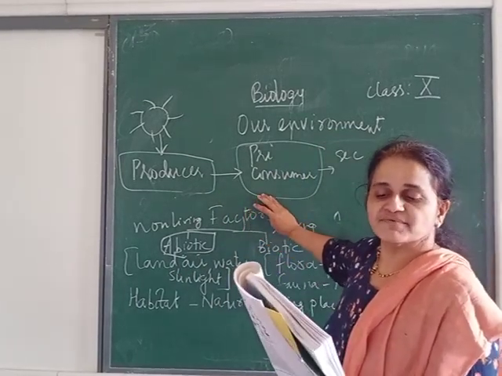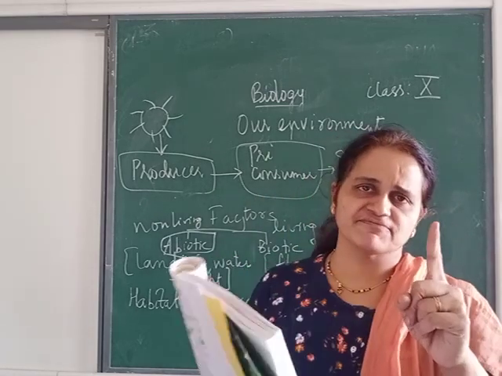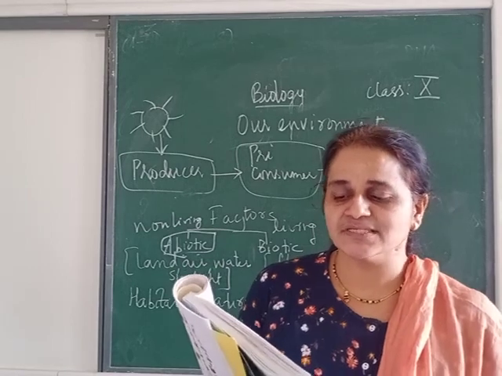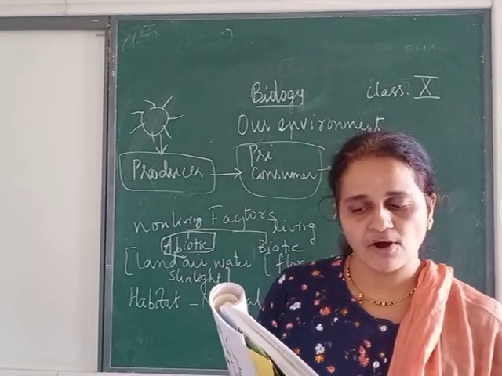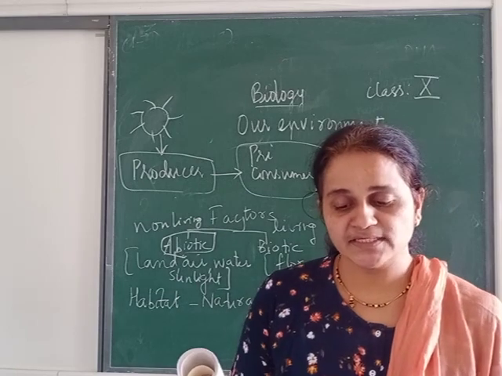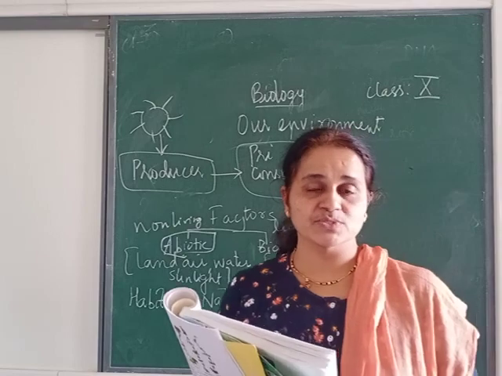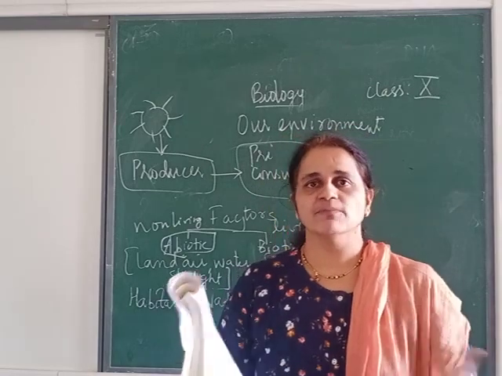But when you compare it with the next, the secondary consumer, now if you look at that first food chain, tell me which is the top carnivore? It is hawk. Which is the tertiary consumer? Snake. Secondary consumer? Frog. Primary consumer? Grasshopper. And which is our producer? It is grass. Grass or plant.